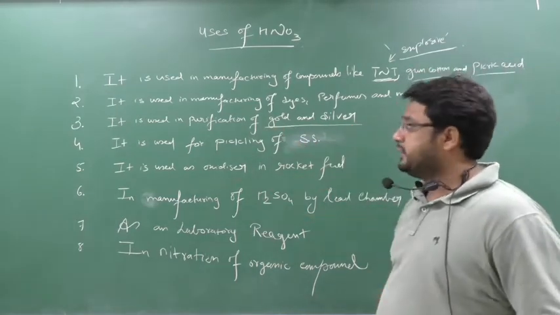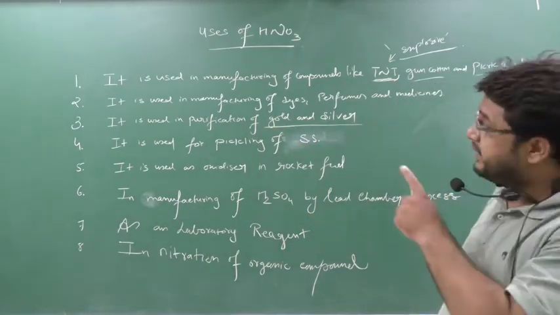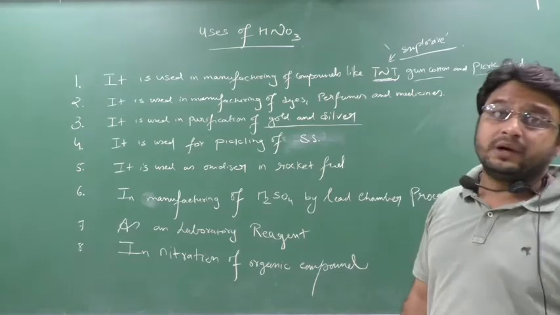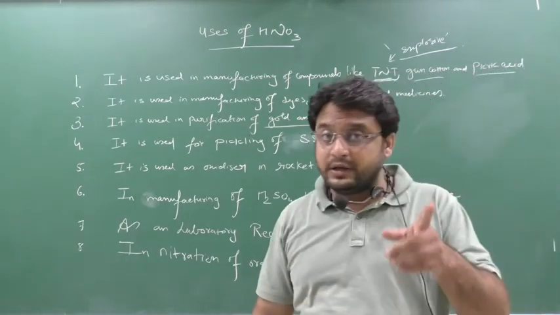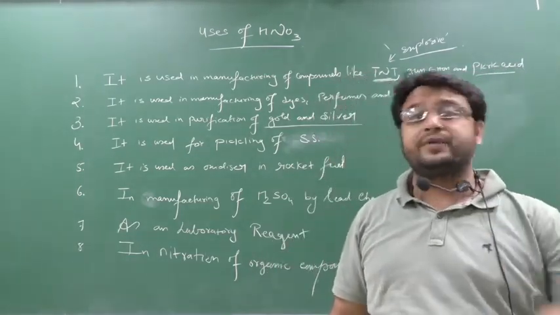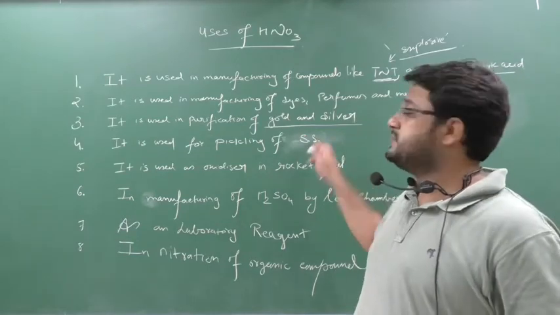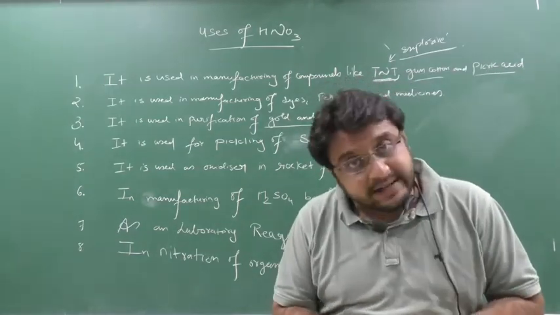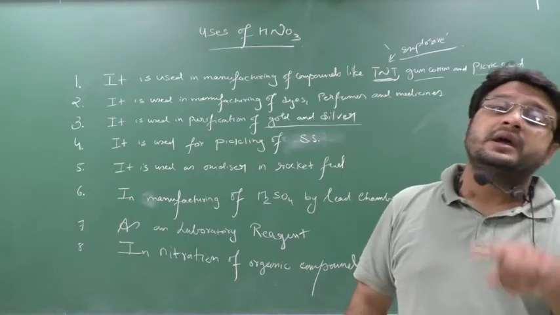As you know, gold and silver are not soluble in nitric acid. Gold and silver are soluble in aqua regia. Aqua regia is not nitric acid; aqua regia is a mixture of nitric acid and HCl. Gold and silver do not react with nitric acid. Gold and silver react with aqua regia.